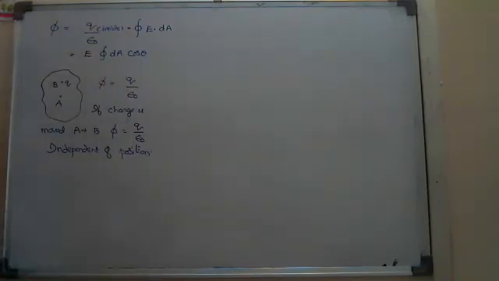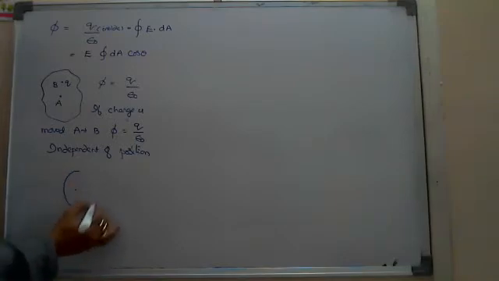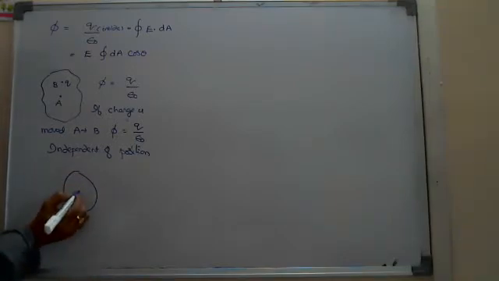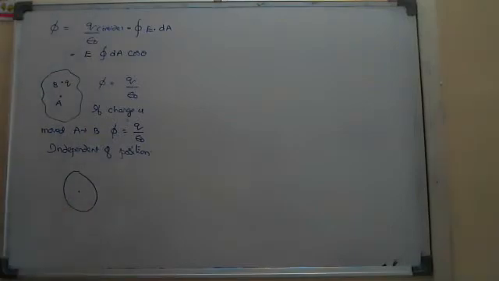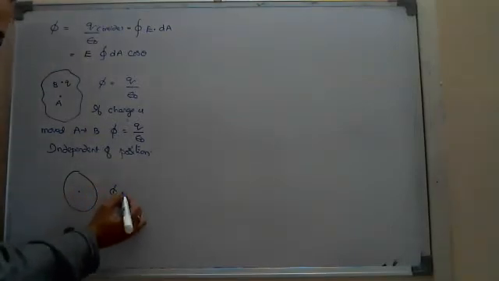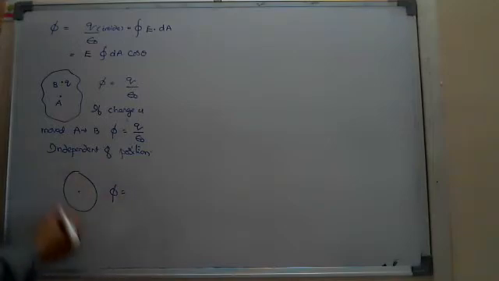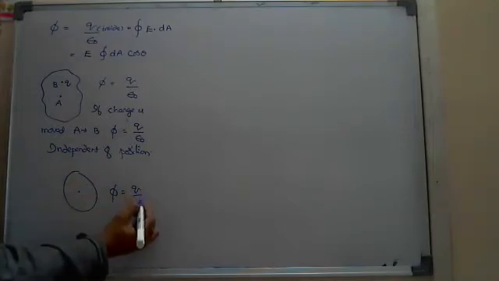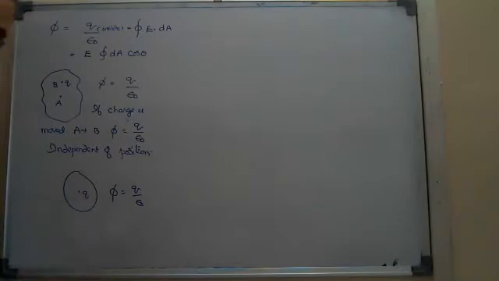And next, suppose this is the charge placed in a sphere at the center. Okay, and the flux linked to the spherical surface is Q by epsilon naught. This we know. Suppose the shape is changed.